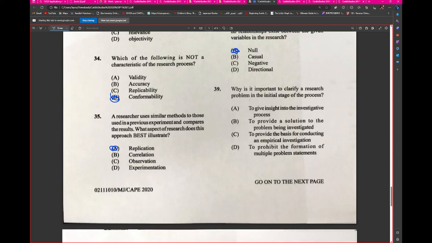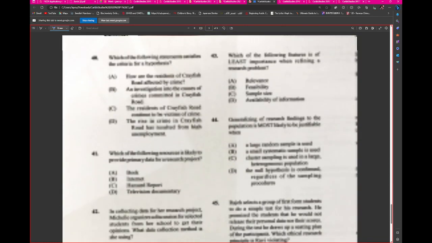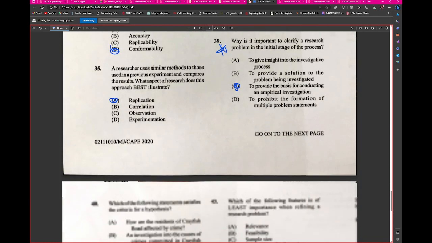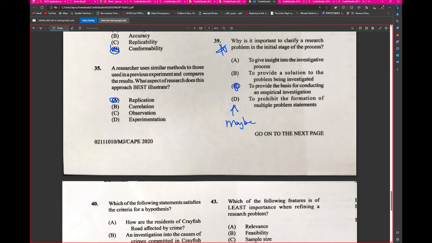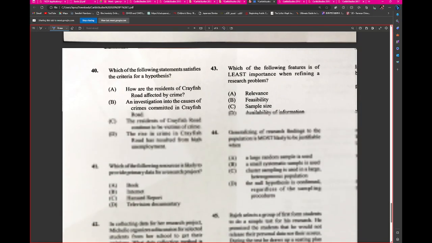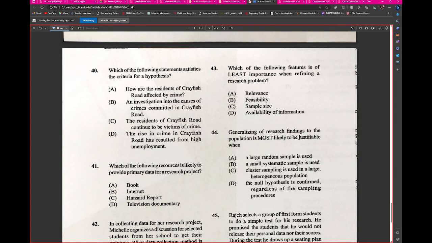Sir, we had C for this one? We did have C, and it was a contentious issue. We were stuck between C and D. 40. Which of the following statements satisfy the criteria for a hypothesis?